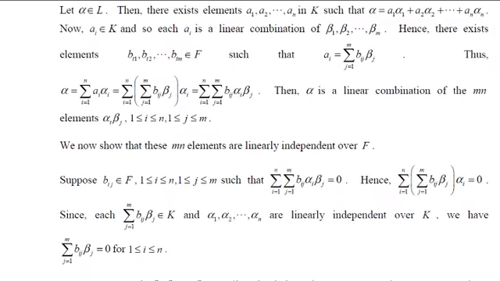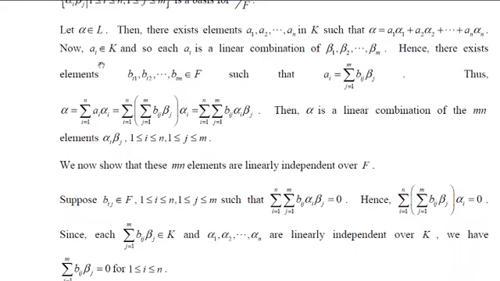Therefore, each bij will be equal to 0. So we have proved every coefficient bij is equal to 0 whenever the linear combination of alpha i beta j equals 0. Therefore, this set of vectors is linearly independent.